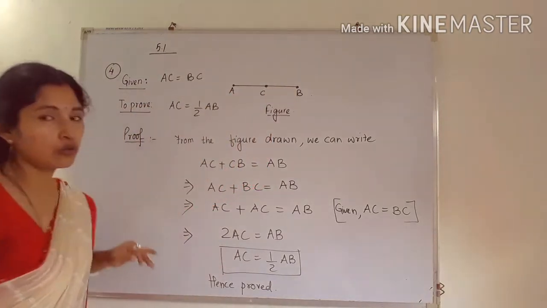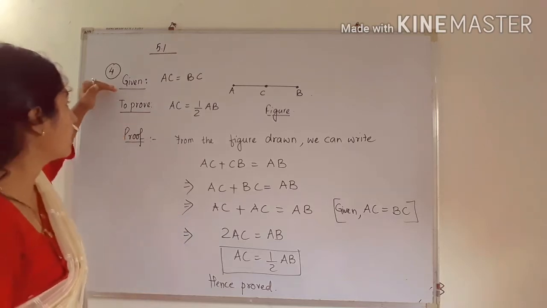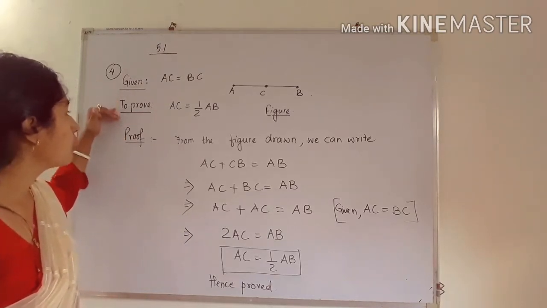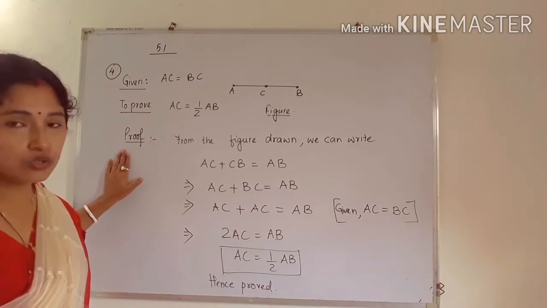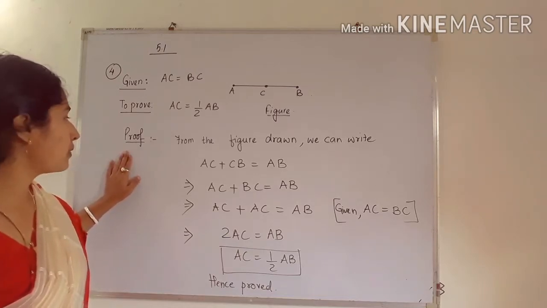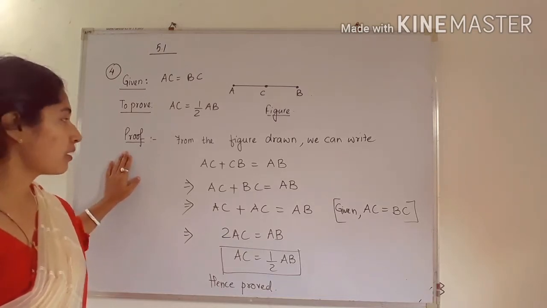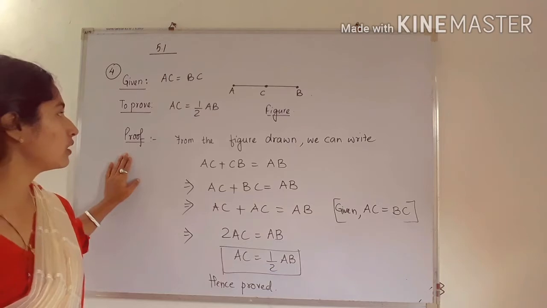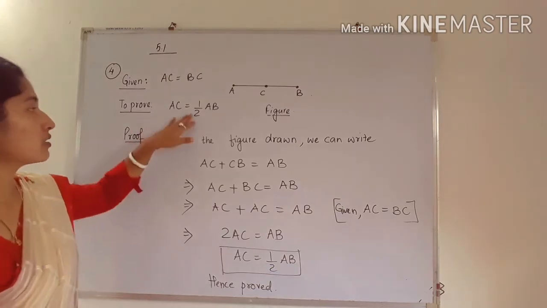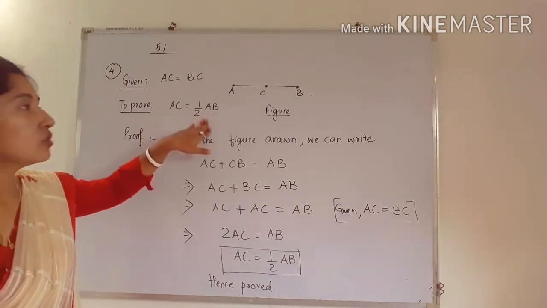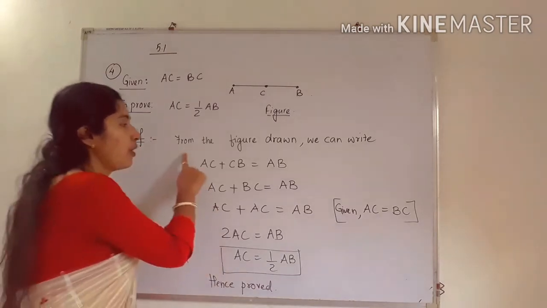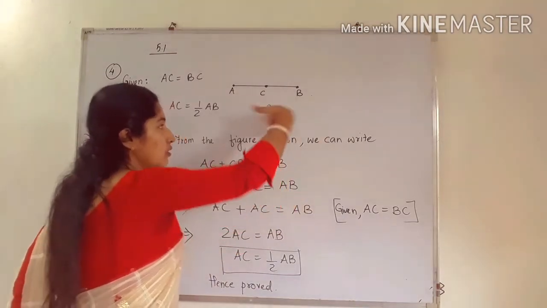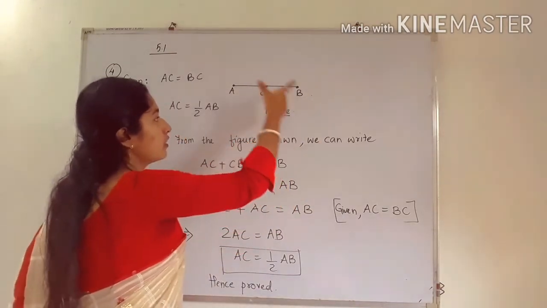Already I told you how to do a geometry question. You have to write like this: what is given, what you have to prove, and the proof, that is the solution. So you have to do the step by step method. By the step by step process you can easily prove that AC is equal to half of AB. So see what I have written in the proof. From the figure drawn we can write. So from this figure, what can we write?